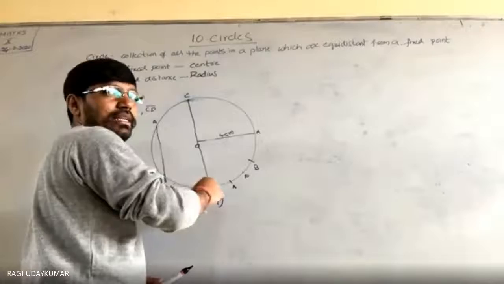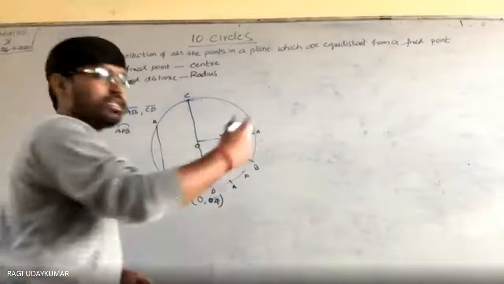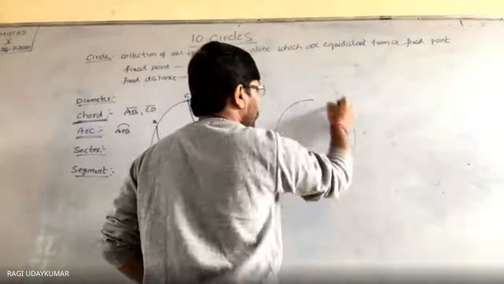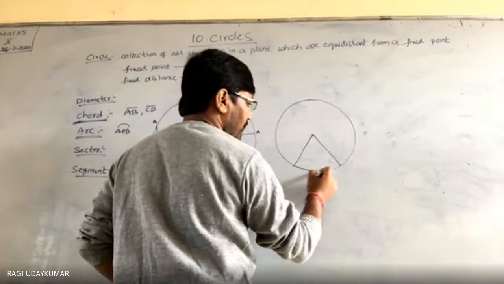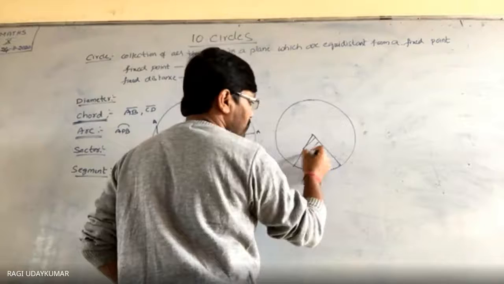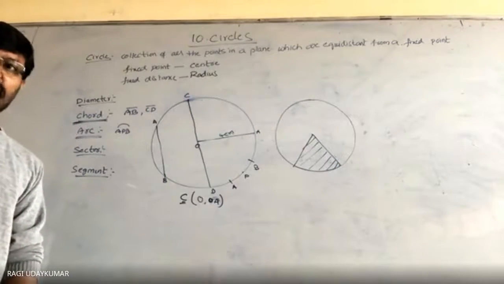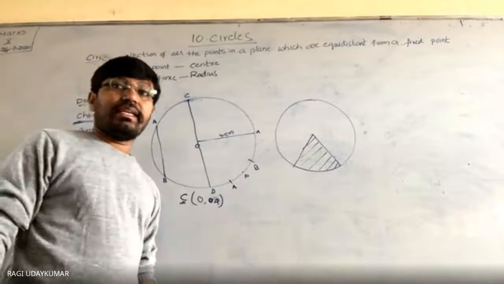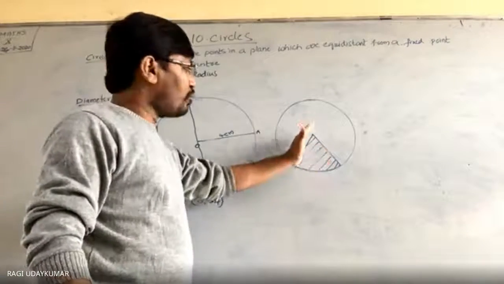No, here a sector is something I am going to draw right here. This is a sector. Like this, if you draw this one and this one, this is a sector, isn't it?